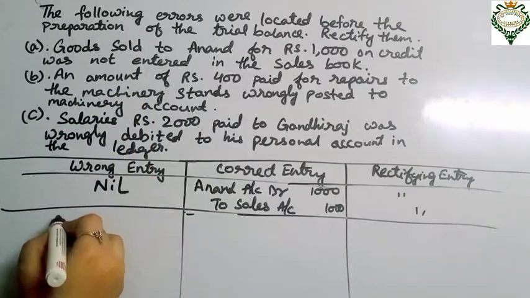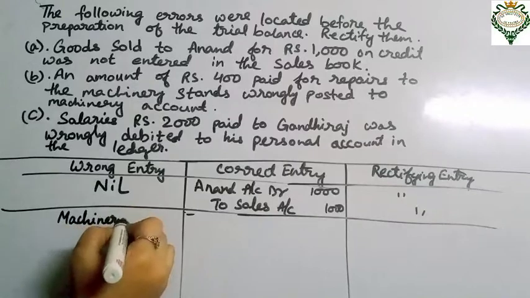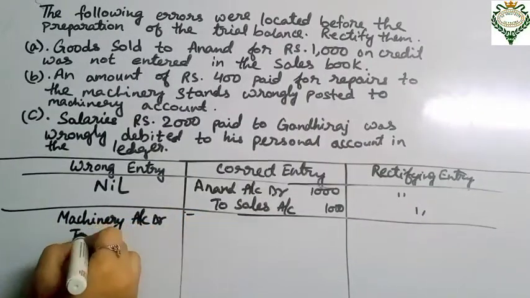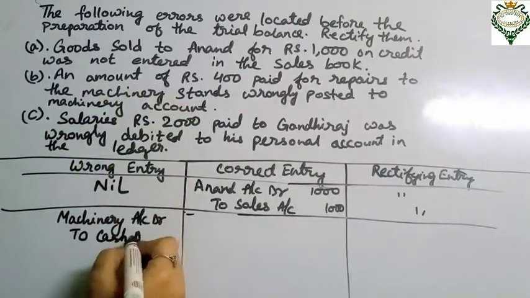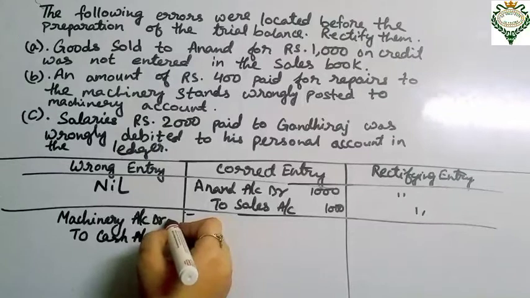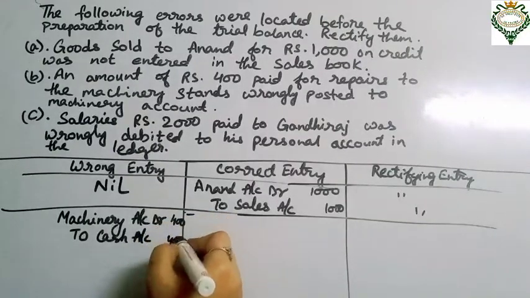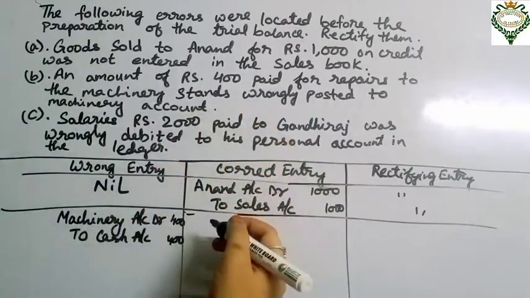The wrong entry that has been recorded is machinery account debit to cash account. We will assume that it is a cash account, and the amount was 400. So record here 400.